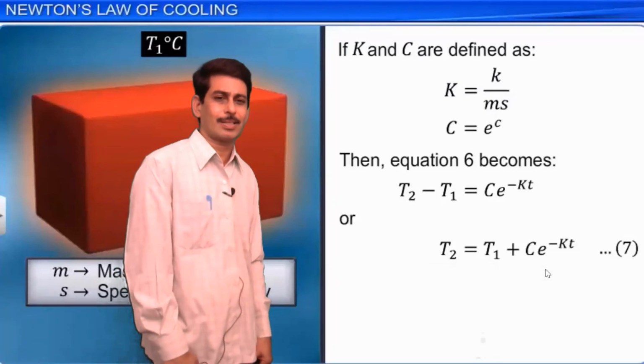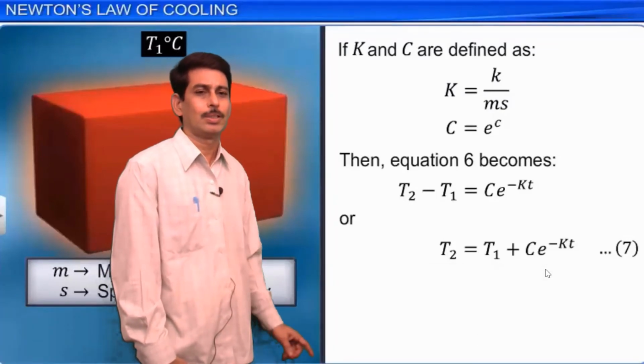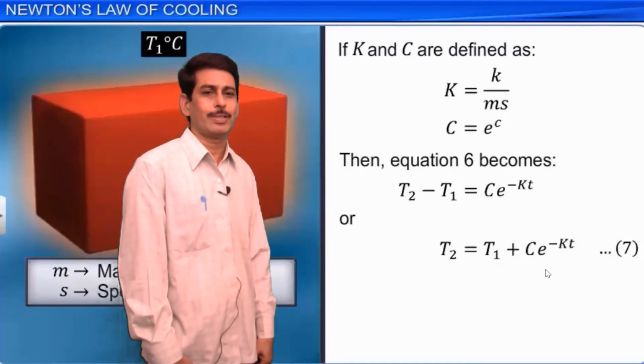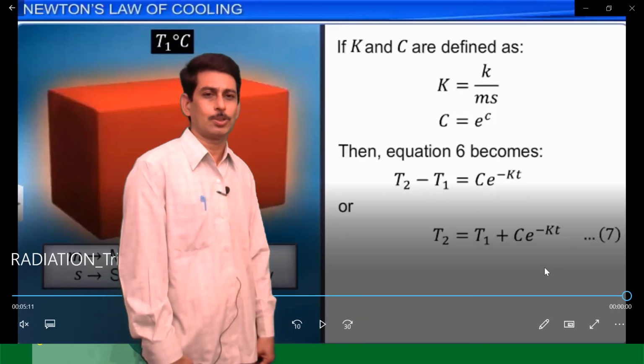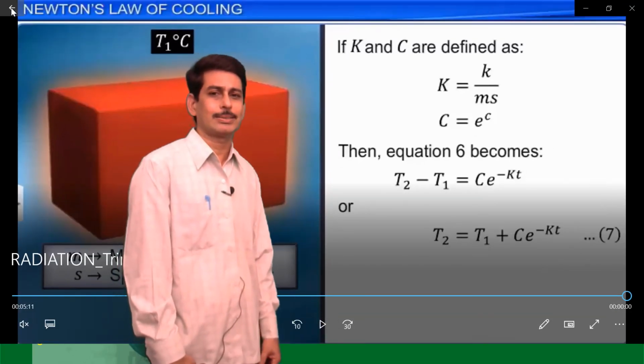I am summarizing once again. This law states that the rate of loss of heat energy is directly proportional to the temperature difference between the body and the surrounding. So dQ by dt is equal to minus k into T2 minus T1 if T2 is more than T1, or dQ by dt is equal to minus k into T1 minus T2. This is the mathematical form of Newton's law of cooling.